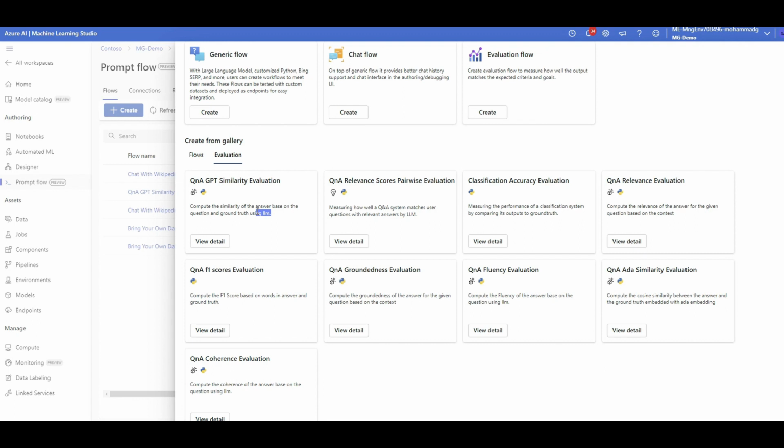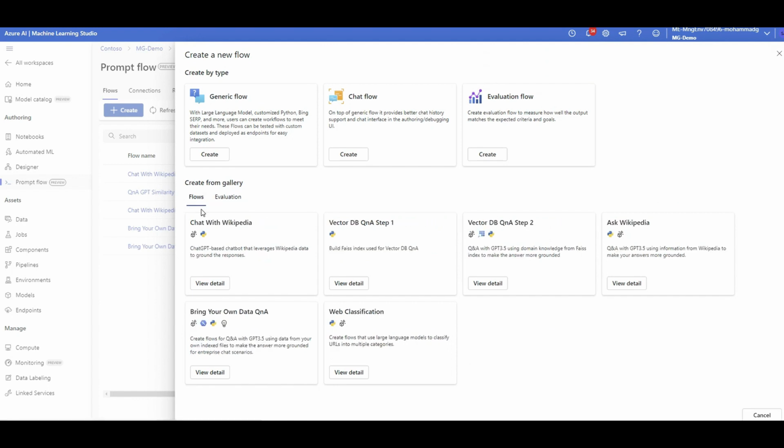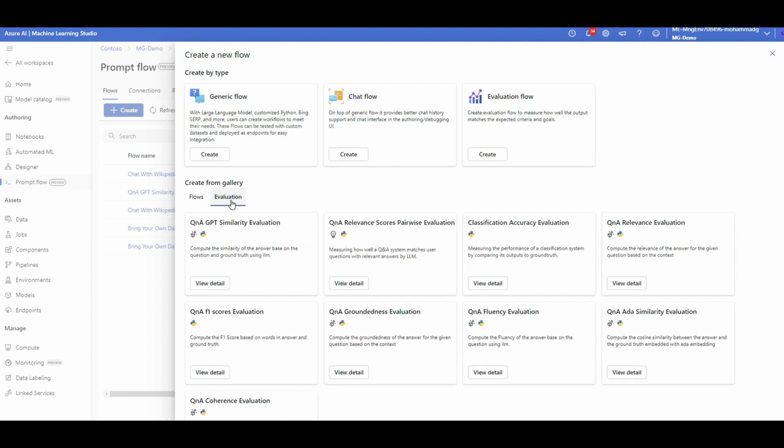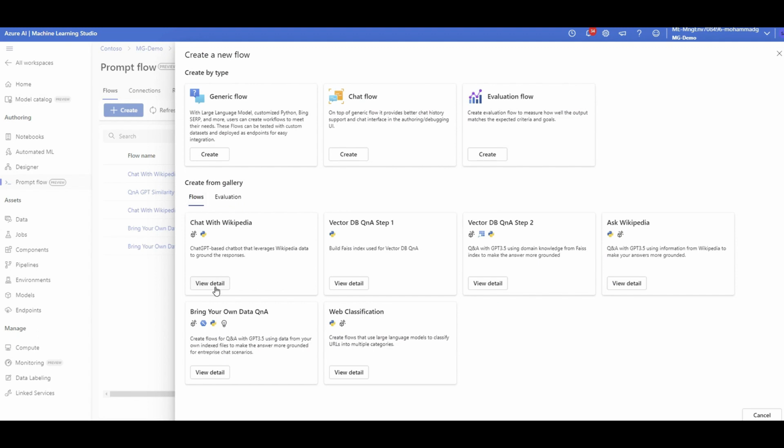That means you have to have your ground truth data to evaluate your prompt. So going back to the flow, I actually ran one of these evaluations I'm going to show you shortly. Also for flow, I started with bring your own data.